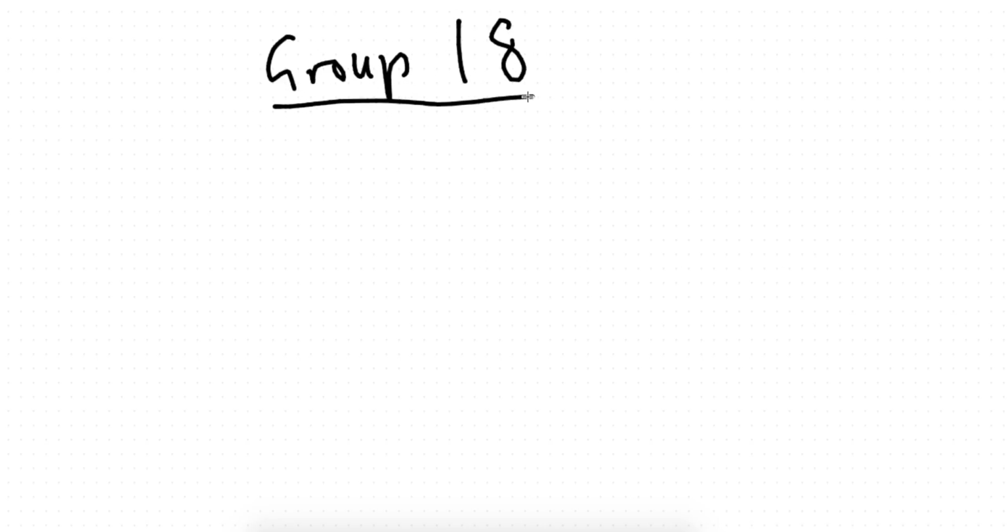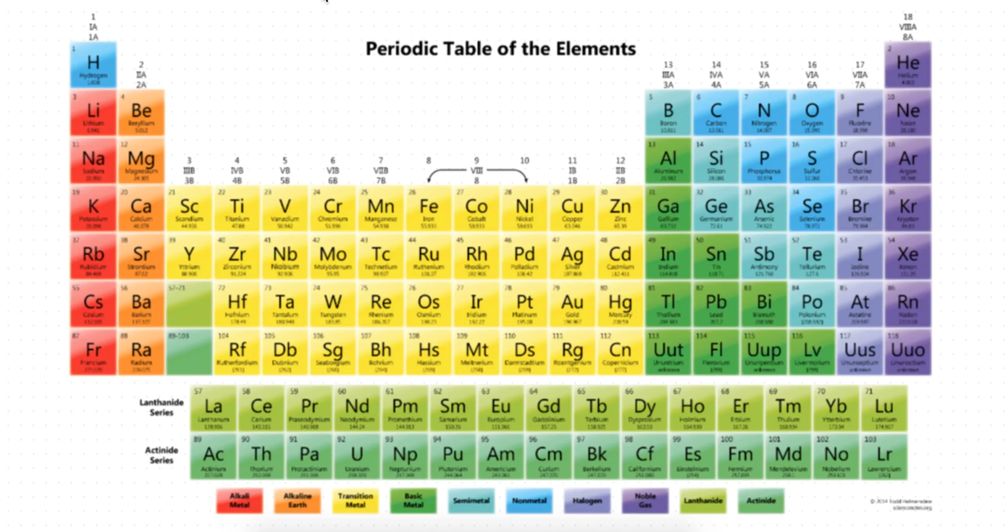What does group 18 mean? It means that the last shell, or the valence electrons, should be 18 or 8. Obviously 8, right guys? Because remember the rule, whenever the last shell has 3, 4, 5, 6, 7 or 8, we have to plus 10. So the last shell in group 18 has 8 electrons. Let's take a look at group 18.